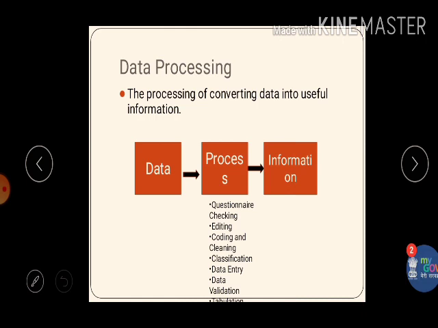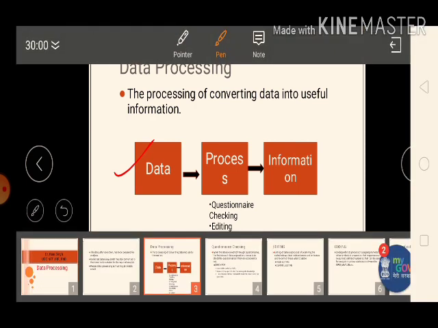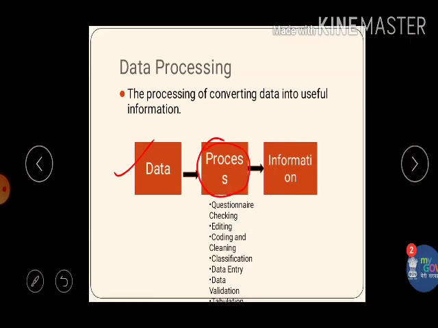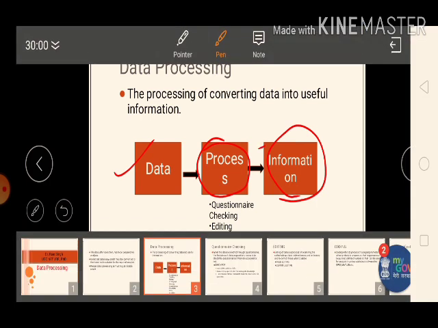Now we have already discussed that data is in the raw form. We discussed that when we were discussing data collection techniques, that data are in raw form and it should be processed to get useful information, to get useful data. We have discussed that information is basically the processed form of raw data.